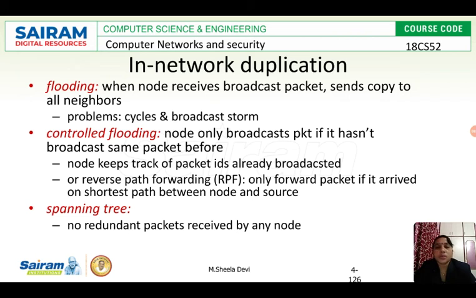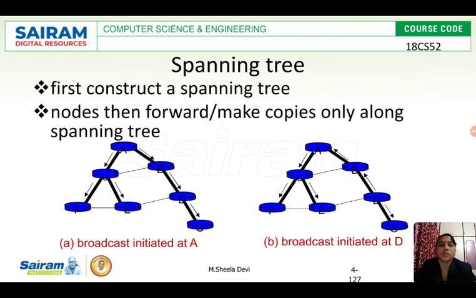What happens in sequence number controlled flooding is, instead of sending the same packet to all the nodes and flooding the nodes, every packet which arrives from the source will have a header in which the sequence number and the source address will be mentioned. You can take this example, I'll explain it.